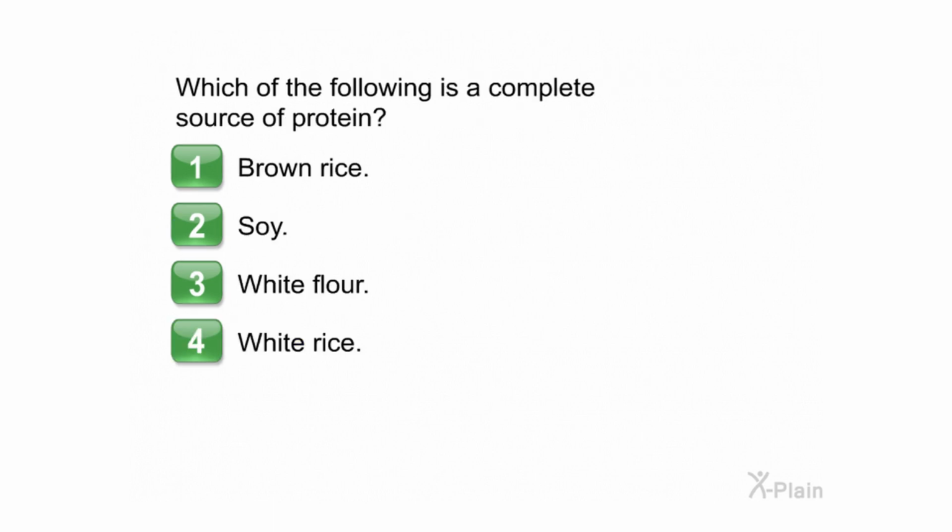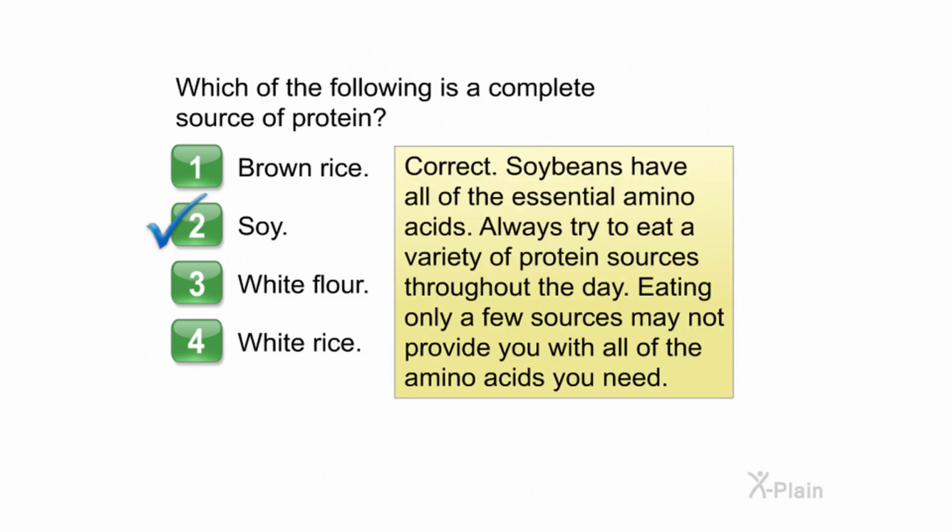Which of the following is a complete source of protein? Choose one of the following options. 1. Brown rice. 2. Soy. 3. White flour. 4. White rice. Correct. Soybeans have all of the essential amino acids.